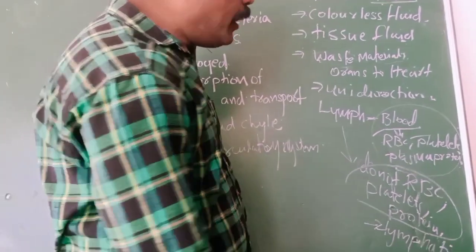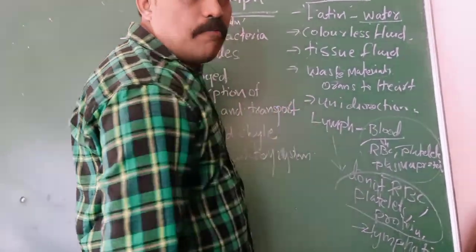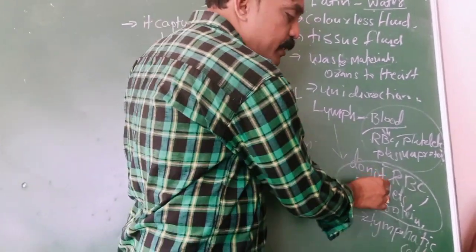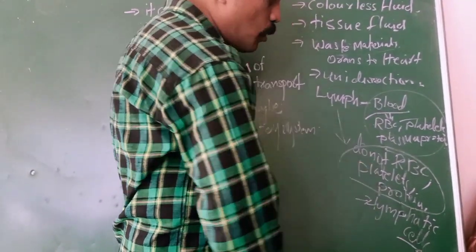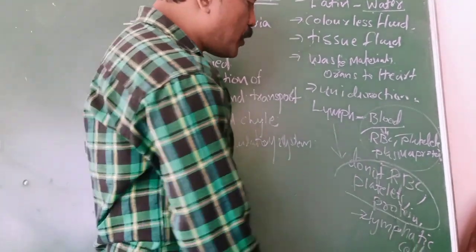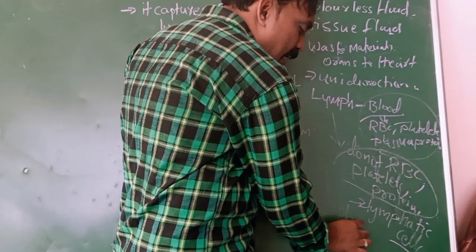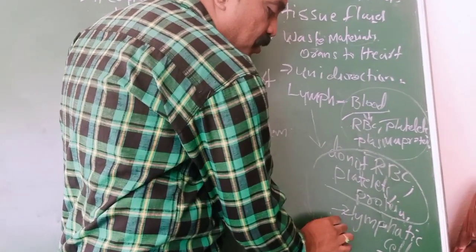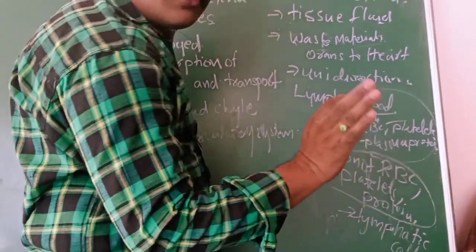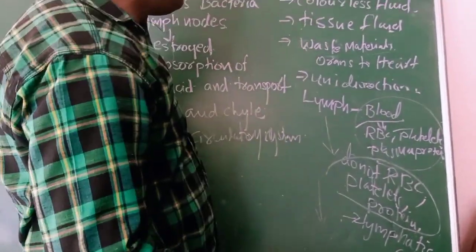RBC is absent, so it is colorless. This lymph is colorless because RBCs, platelets, and plasma proteins are absent. It is just a light-colored fluid which connects organs with the bloodstream.